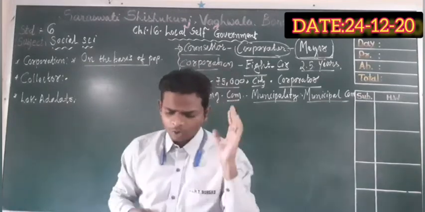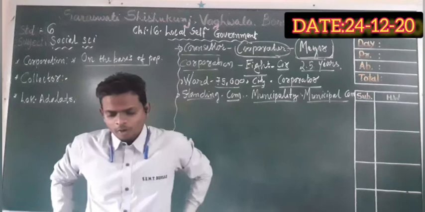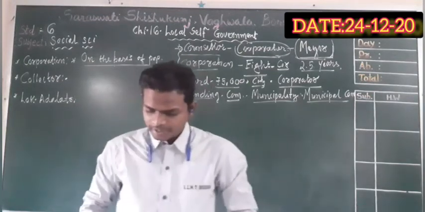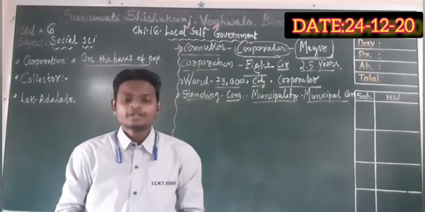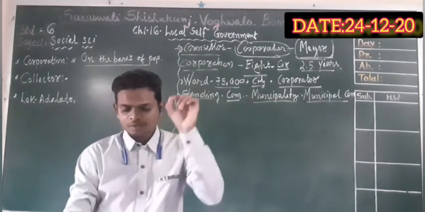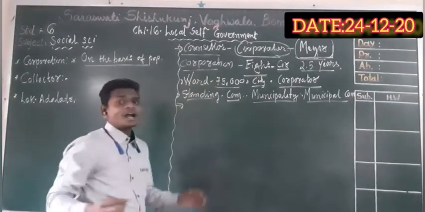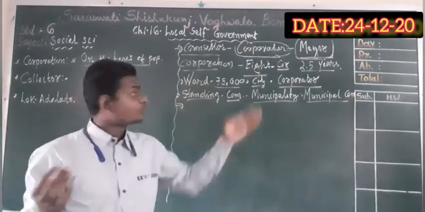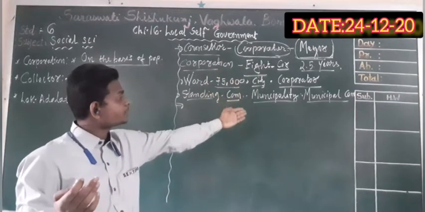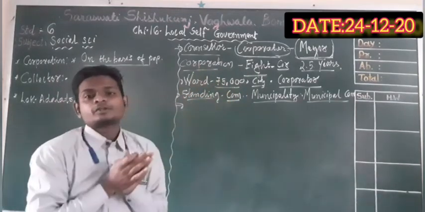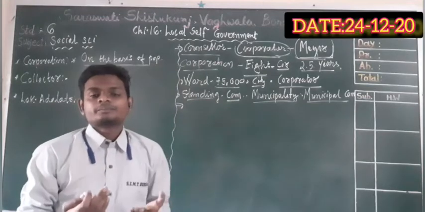In this corporation there is more population in the city, so the work has to be done with more responsibility for the development and well-being of the citizens. What are the duties of the corporator, the municipal commissioner, the councillor, towards the people, their ward, their city?